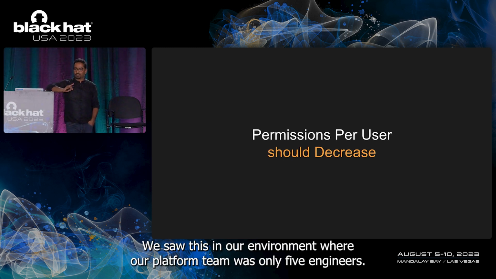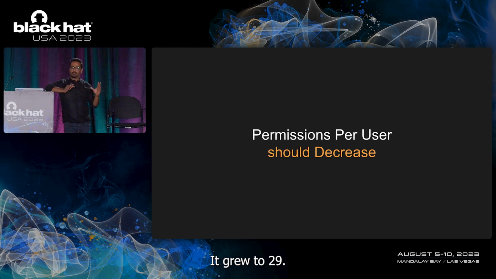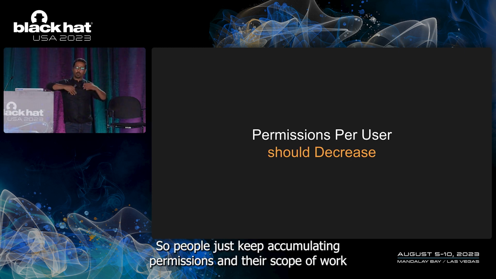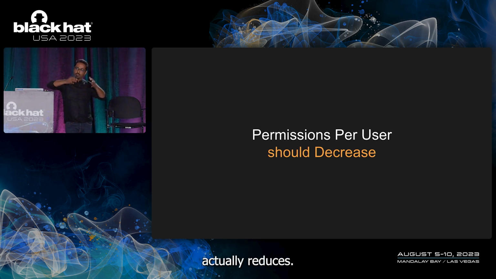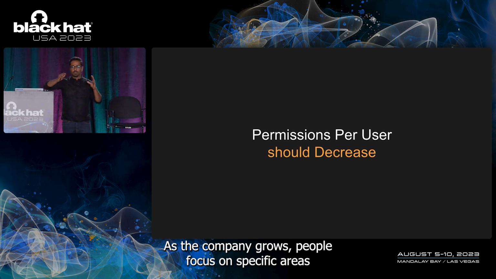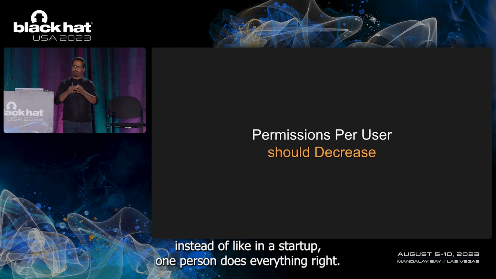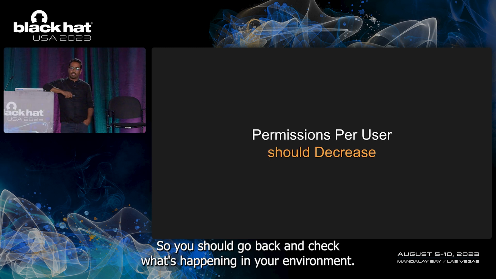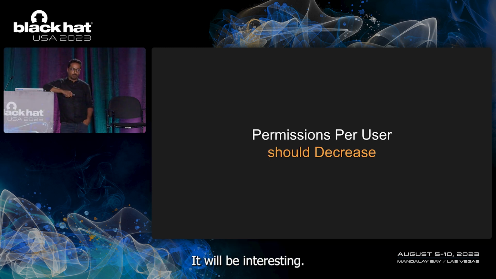And I'll reiterate, we saw this in our environment, where our platform team was only 5 engineers. It grew to 29, now it's more than 50 engineers. So people just keep accumulating permissions and their scope of work actually reduces. As the company grows, people focus on specific areas instead of, like in a startup, one person doing everything. So the number of permissions should decrease as your company grows. You should go back and check what's happening in your environment. It'll be interesting.